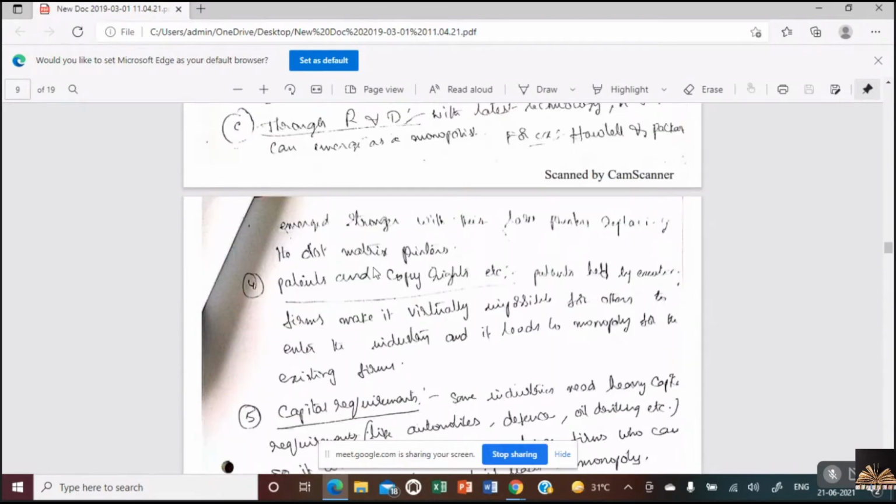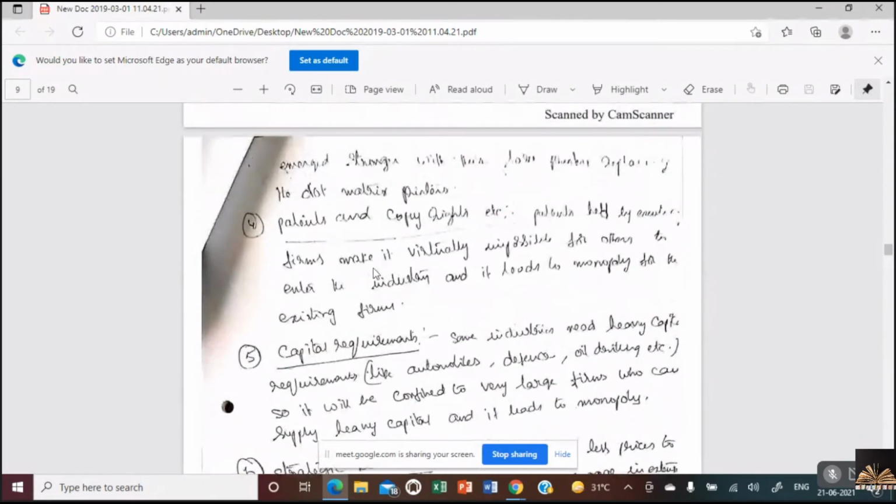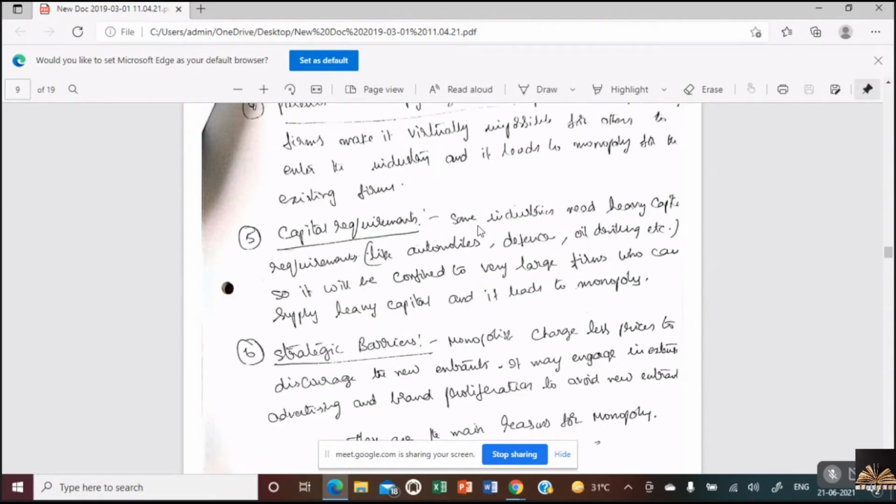The next important thing is patents and copyright. I've already said this. Patents are a technology or a method or methodology which has been introduced for the first time. And what do you mean by copyrights? Copyrights are for movies, titles, dance patterns, lyrics, songs, and so on. So if you file your copyrights, no one can copy it, leading to monopoly. Then huge capital requirement is another reason.